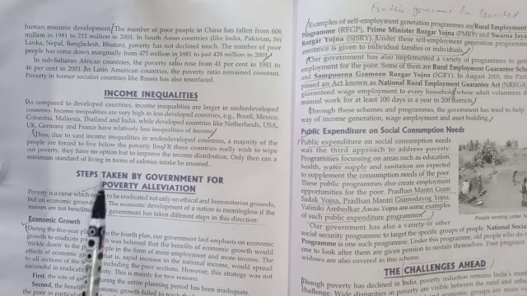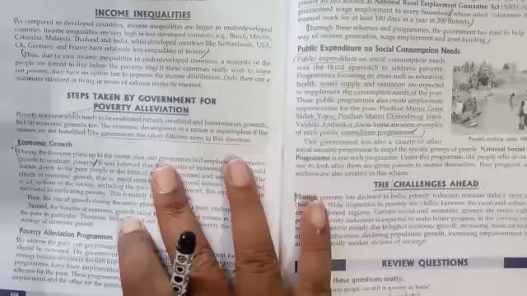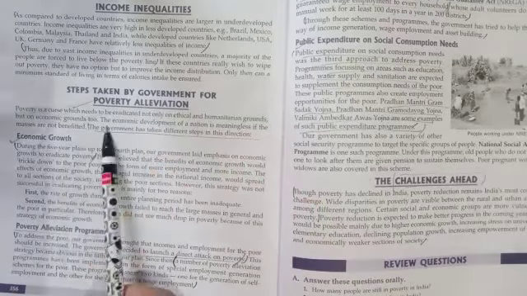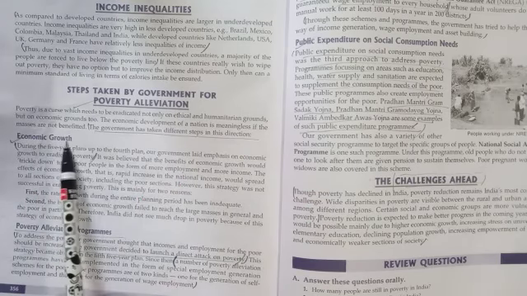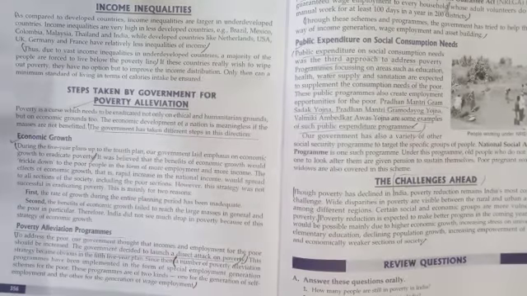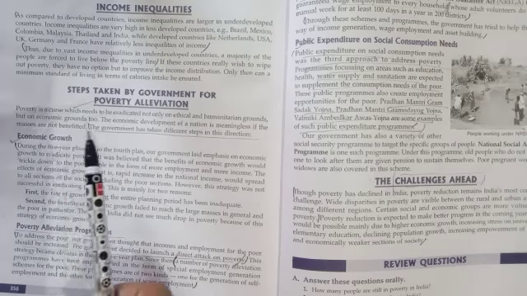Next are the steps taken by the government for poverty alleviation. What are the steps the government has taken? Number one, the government has taken the first step to promote economic growth. From the first five-year plan to the fourth plan, our government laid emphasis on economic growth to eradicate poverty. So the government thinks that if economic growth is promoted, poverty will automatically be reduced.